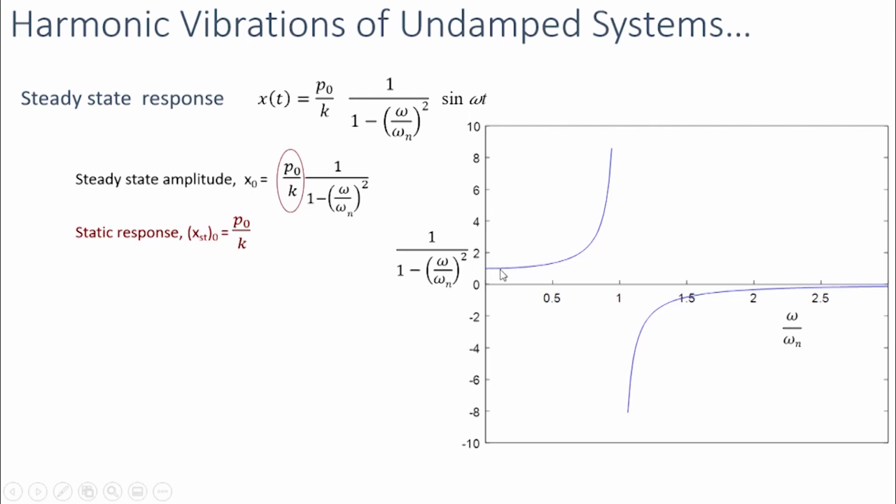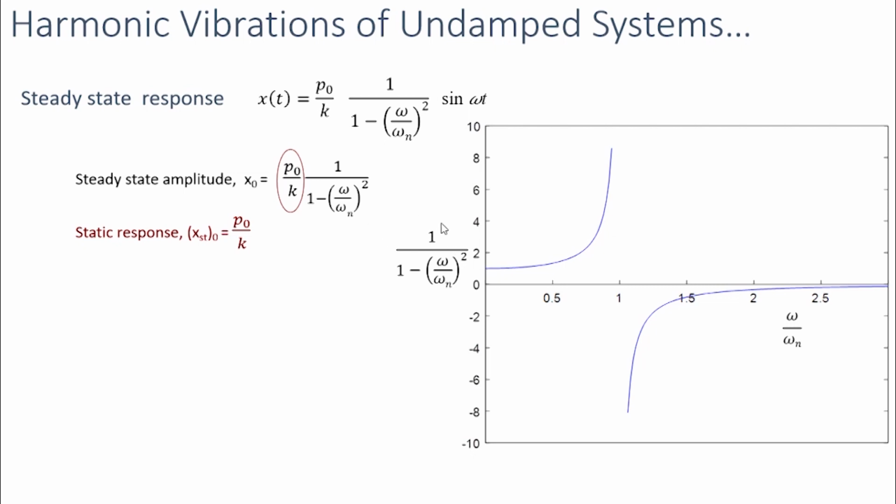As the frequency ratio increases, the value of this factor also increases, and when the frequency ratio is near 1, it increases at a higher rate. So when the frequency ratio is close to 1, the steady state amplitude will be much higher than the static response, as this factor is very high when the ratio is close to 1.